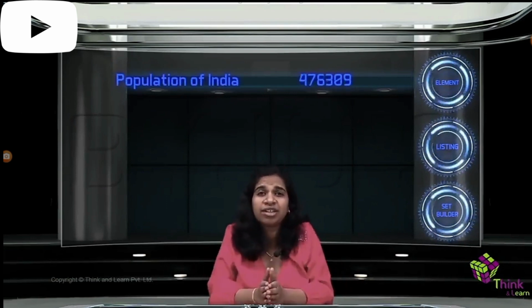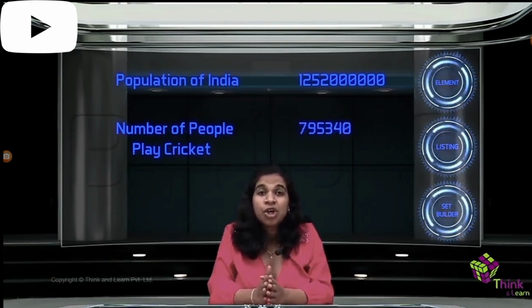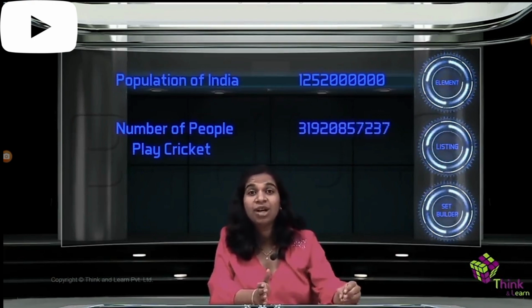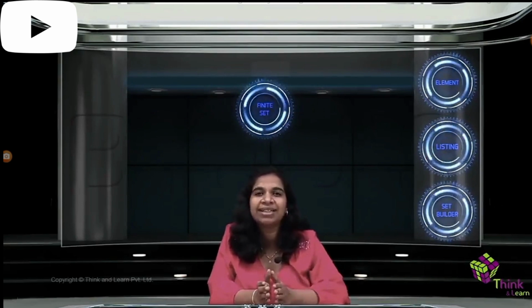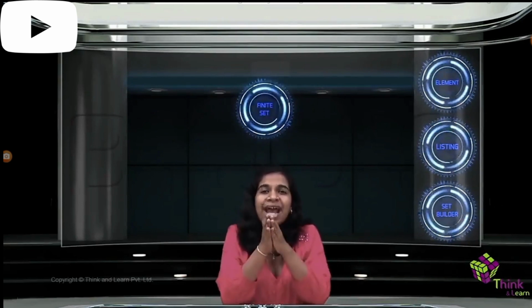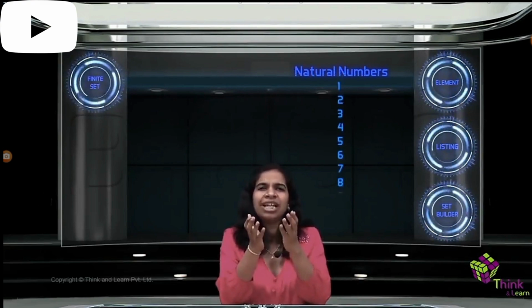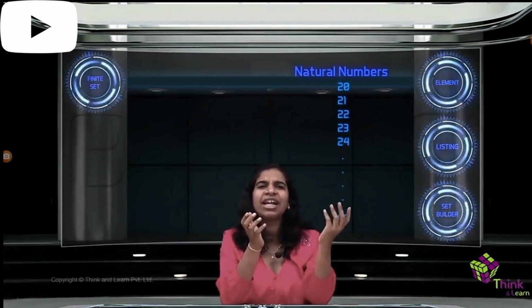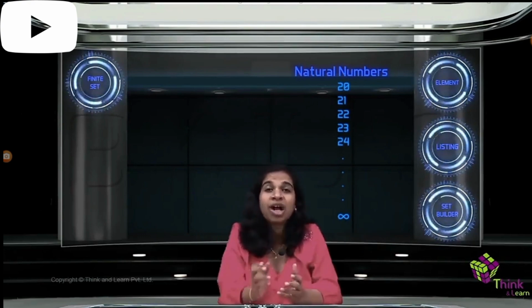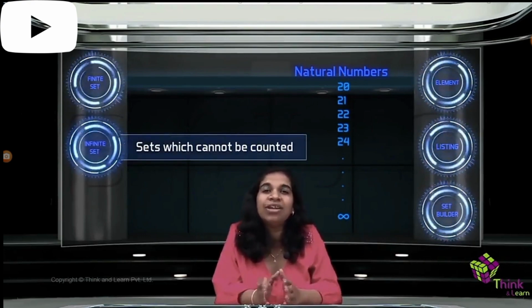We sure can, right? We count the entire population of India during the census. We can certainly count the number of people who've played cricket. So you can count it, you can give it an actual number. Hence, this is a finite set. Whereas, if you look at something like the natural numbers, you can't count the natural numbers. They go on and on and on. It's a never-ending list, right? There's no end to it. So you can't count it. Such a set which you cannot count is what you would call an infinite set.